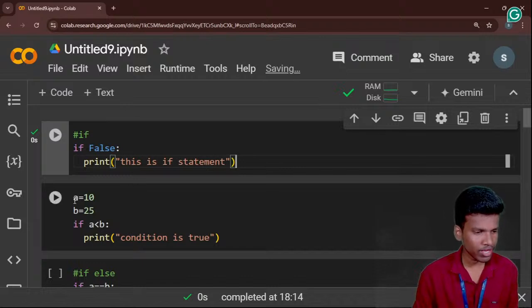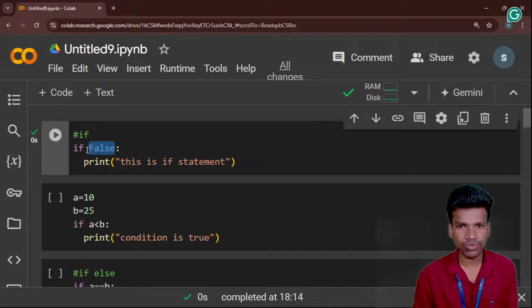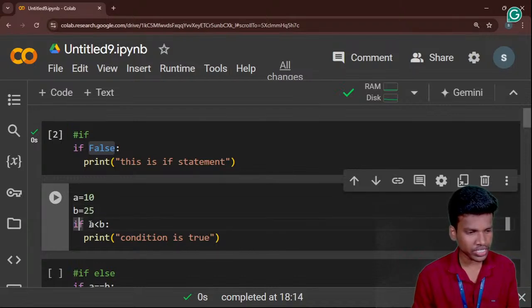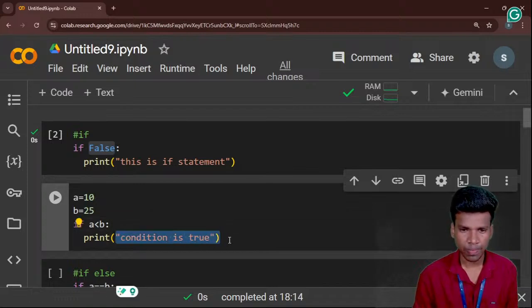Okay. So now, using this one, it is the same as before. In this place, I am using the words true or false, and now I am using a comparison. Create your arguments: a is 10 and b is 25. The if condition is a is less than b. So what is the exact output here? Will this statement be executed or not?